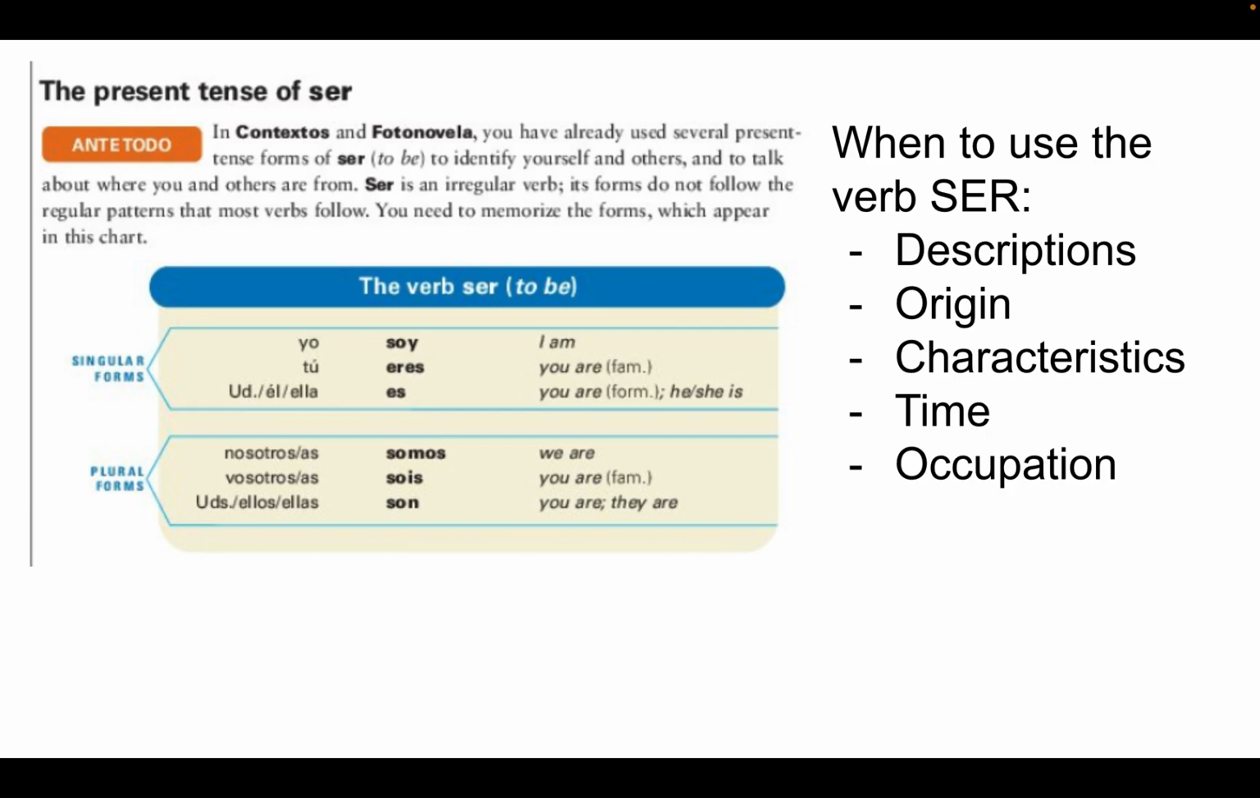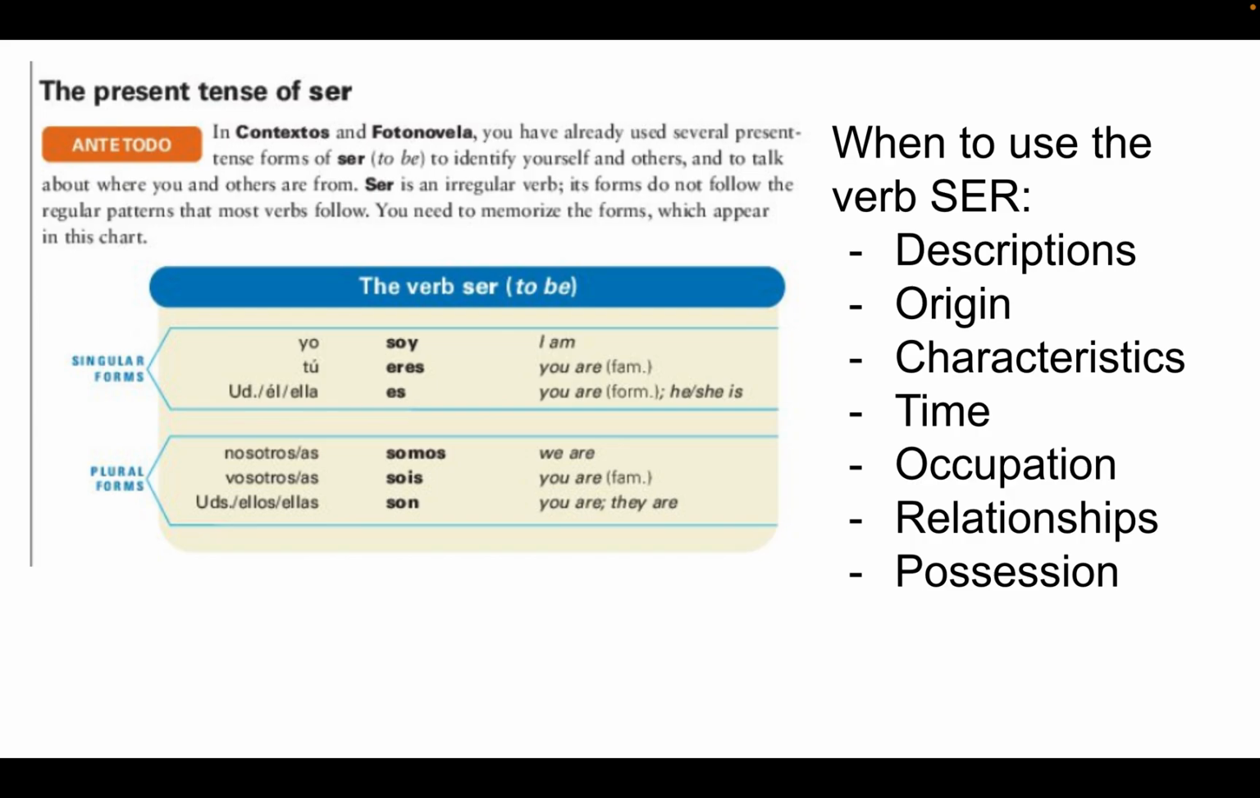Occupation, we talked about what people do. So, tú eres un estudiante. Relationships, we've touched a little bit on those, and we'll work more on those once we start talking about the family dynamics. And possession, right? Es el libro de Carlos. That's how we will express possession. So this is, again, how to use the verb ser.